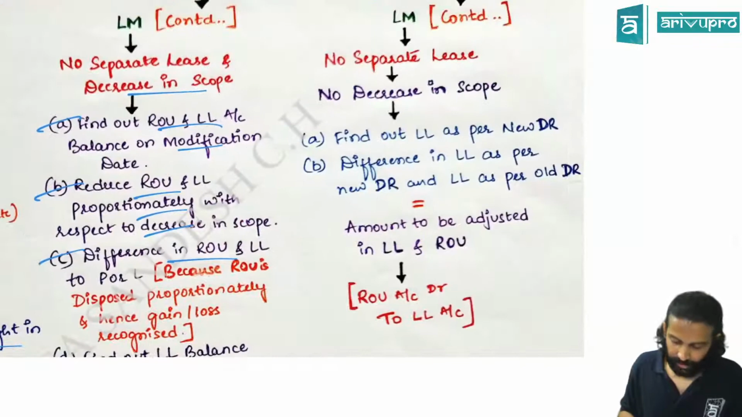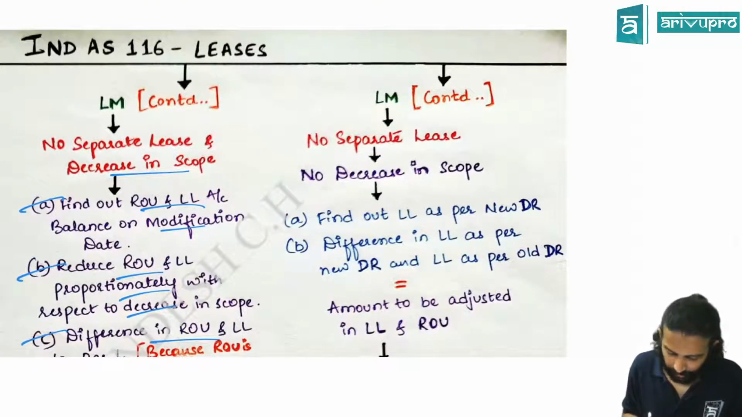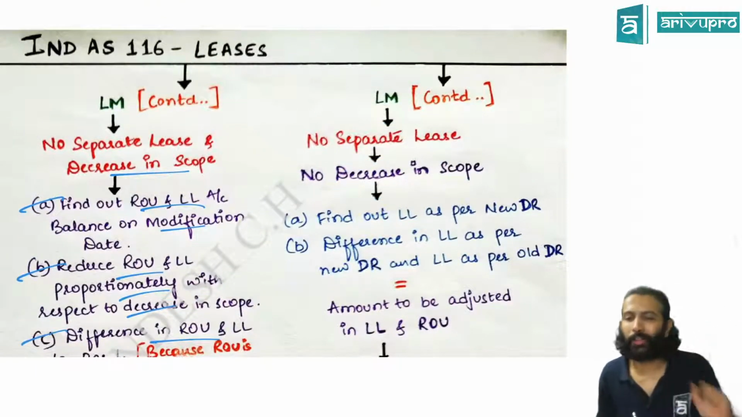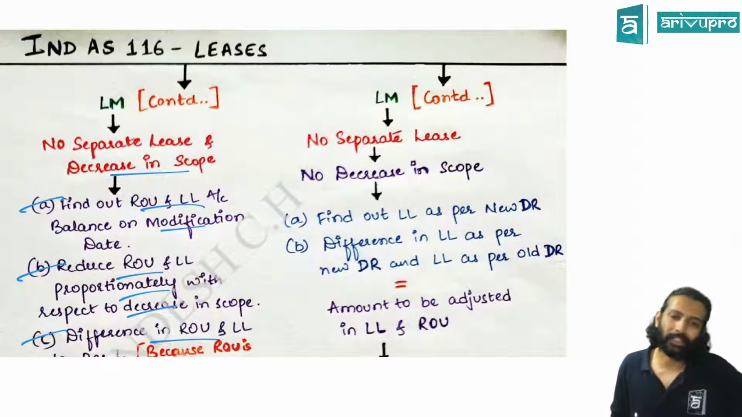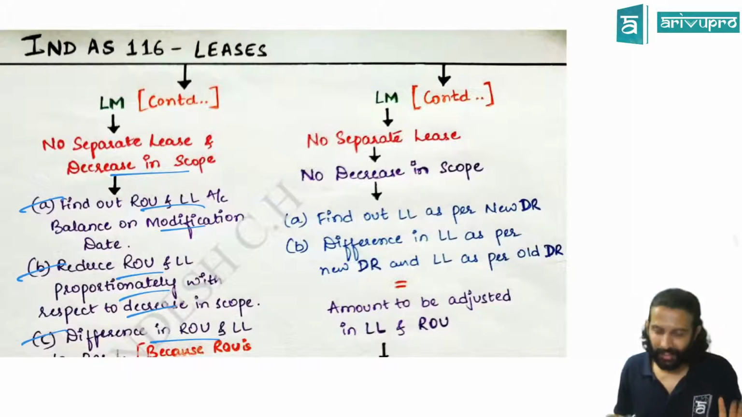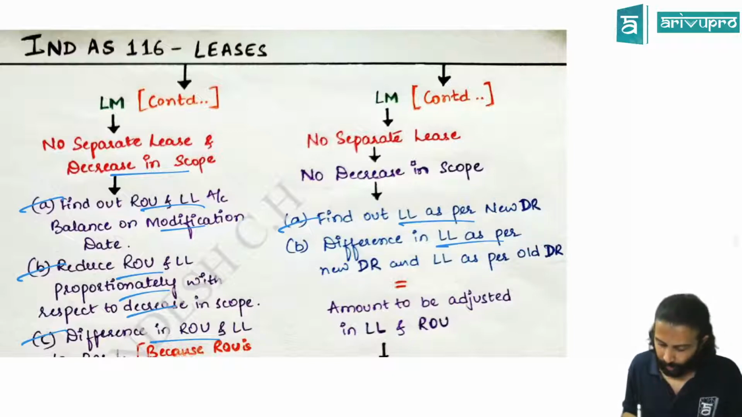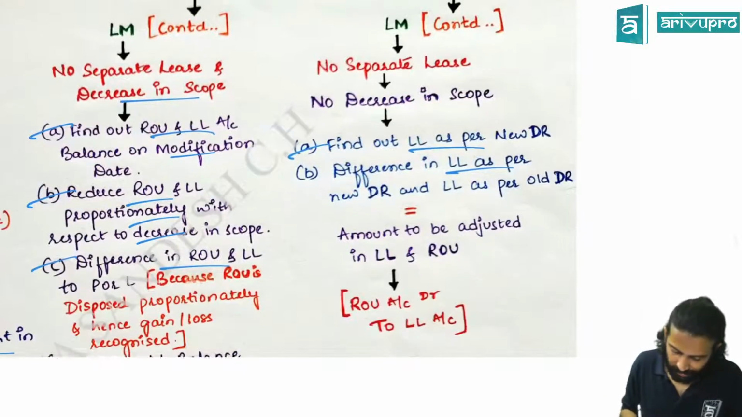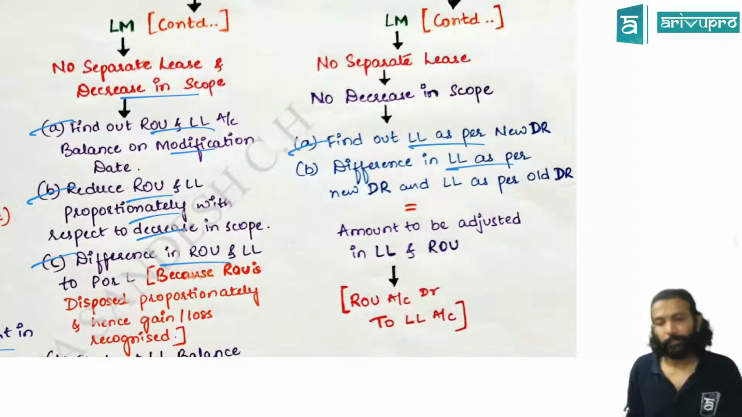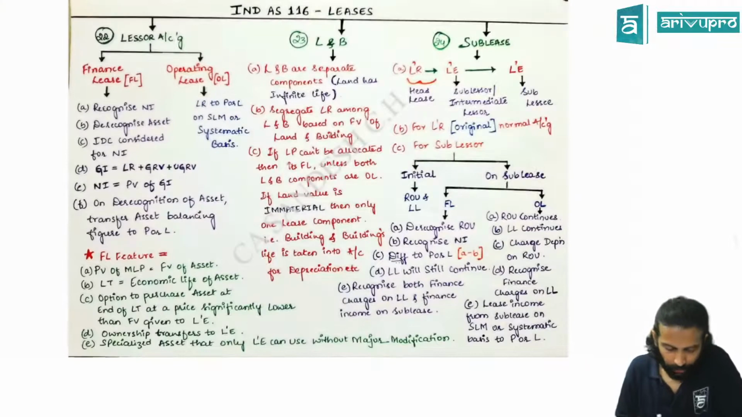Next, if it is not a separate lease and not a decrease in scope, meaning all other modifications, what do you do? You do it like remeasurement, but using a new discount rate. Find out the lease liability as per the new discount rate. Compare it with the existing balance as per the old rate. The difference will be adjusted in ROU itself by passing this entry. That is for the modification.